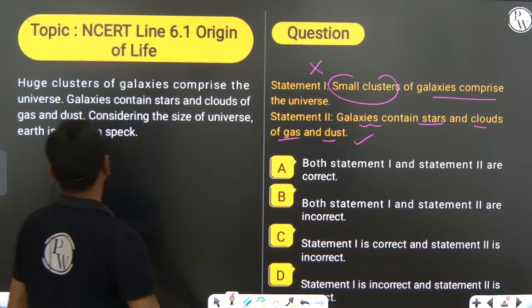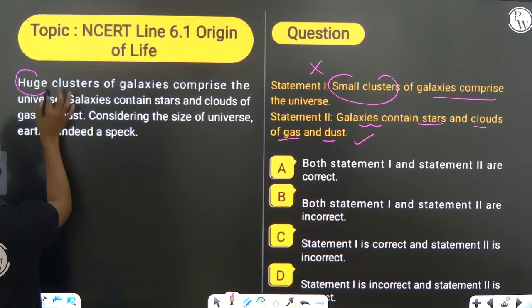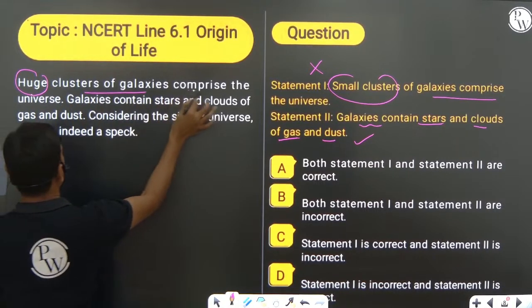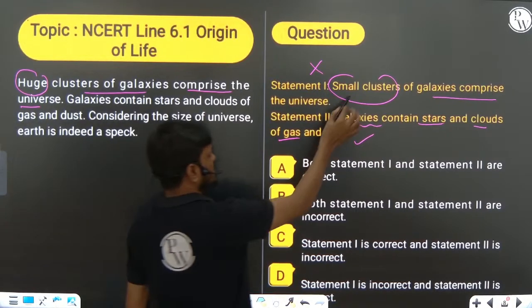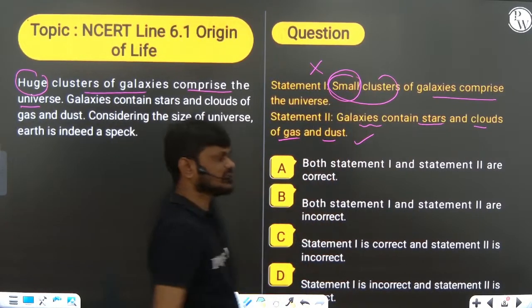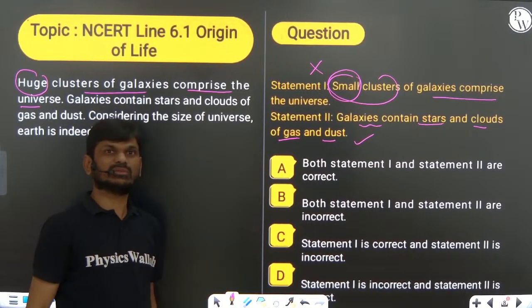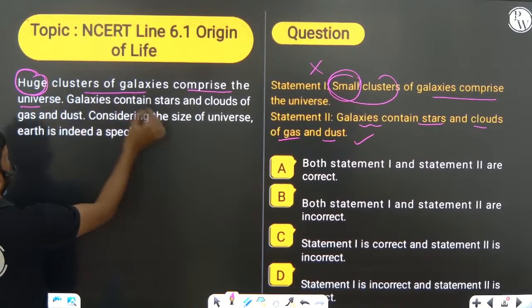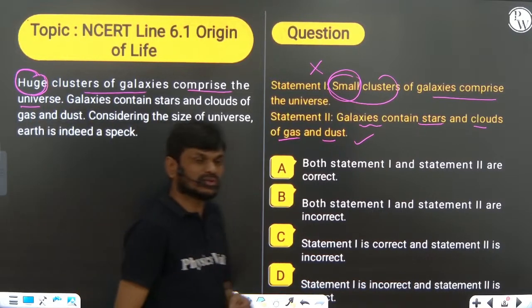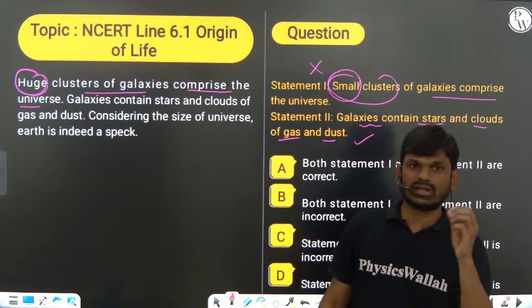Why? You can see, huge clusters of galaxies comprise the universe. But here they have given small clusters of galaxies. Only the huge clusters of galaxies together form the universe. Our universe comprises huge clusters of galaxies.